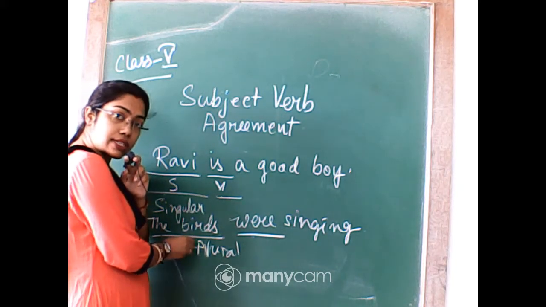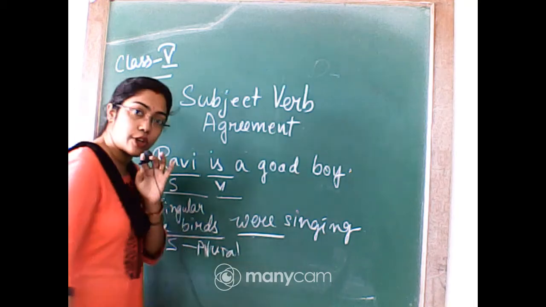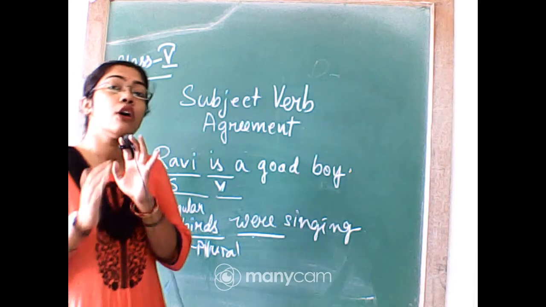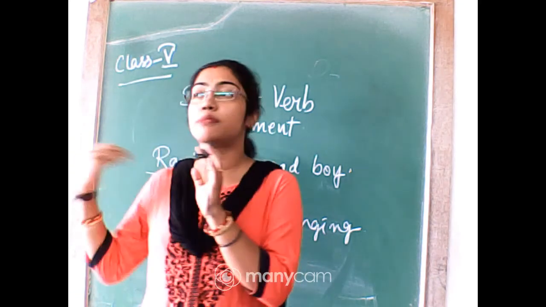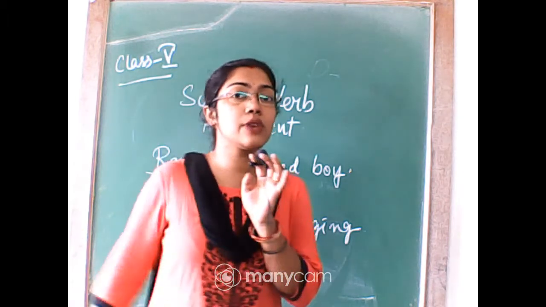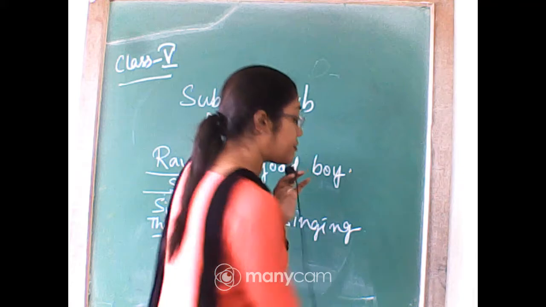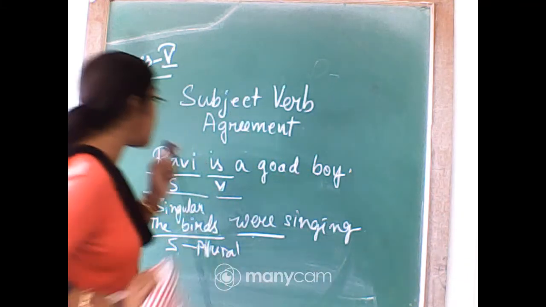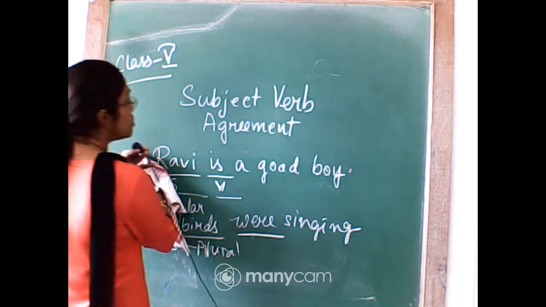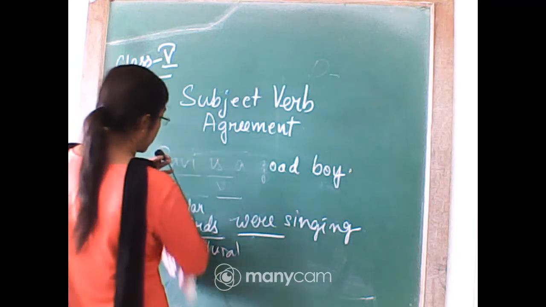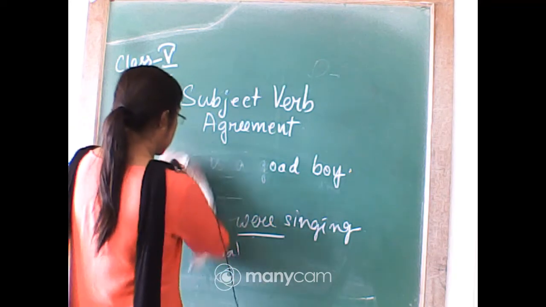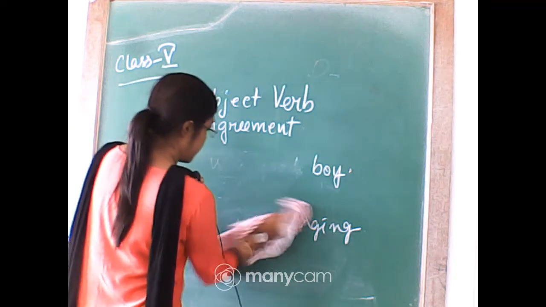If the subject is singular, the verb is also going to be singular. Means they need to work together. It's not like the subject is plural and the verb is singular. It should not be like that. So this is what we mean by subject-verb agreement. Now I will be going according to the rules. There are different rules for this, and there are some exceptions as well.